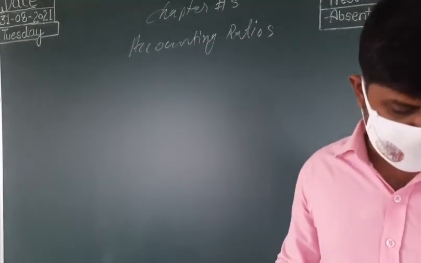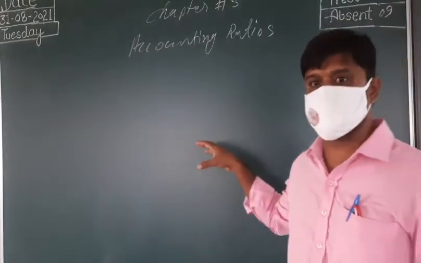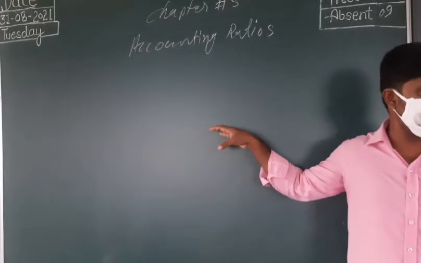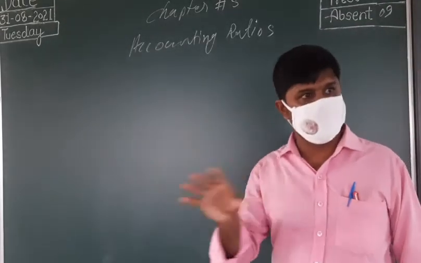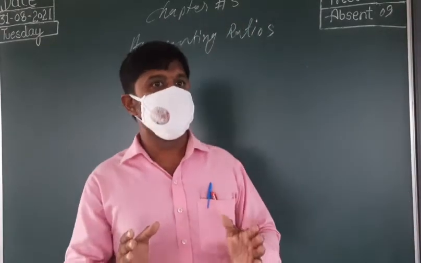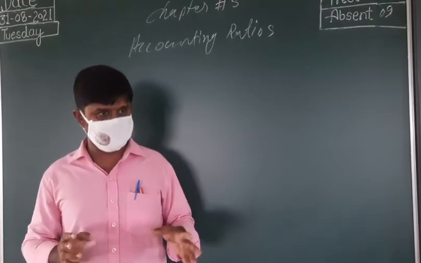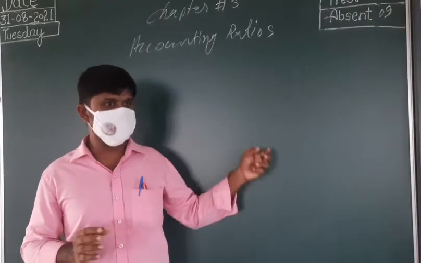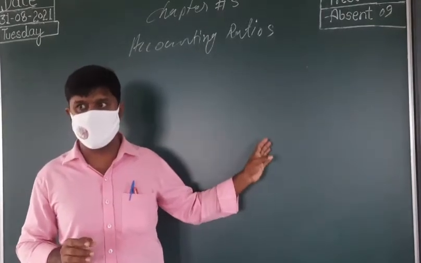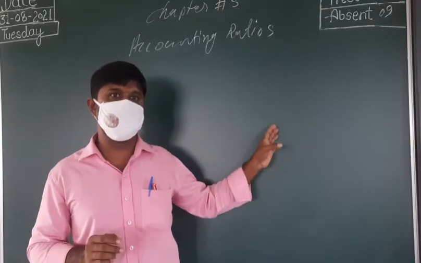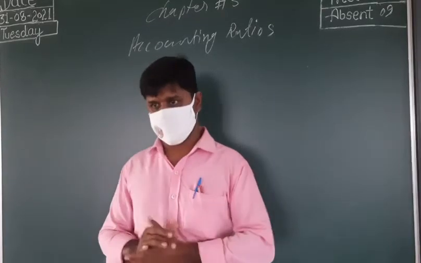So now, the meaning. First, in this lesson, among these we are going to see accounting ratio. There are so many techniques to analyze the financial statement, and with these techniques or tools we are finding out the solvency, efficiency, and profitability of the business. Clear now?